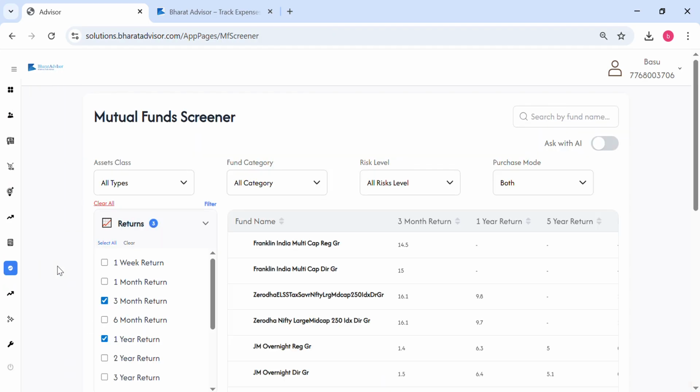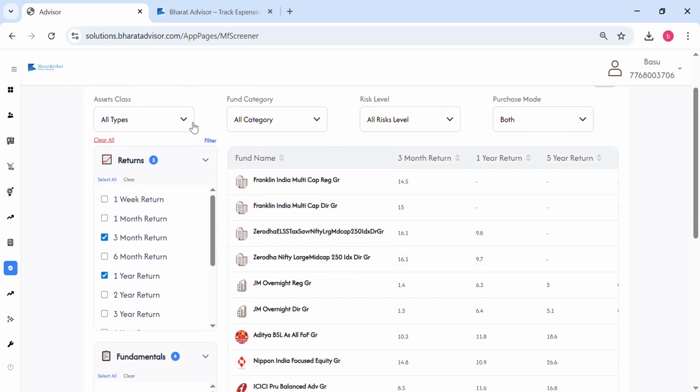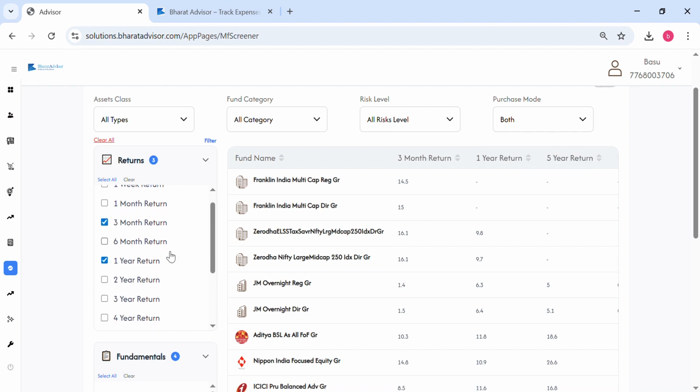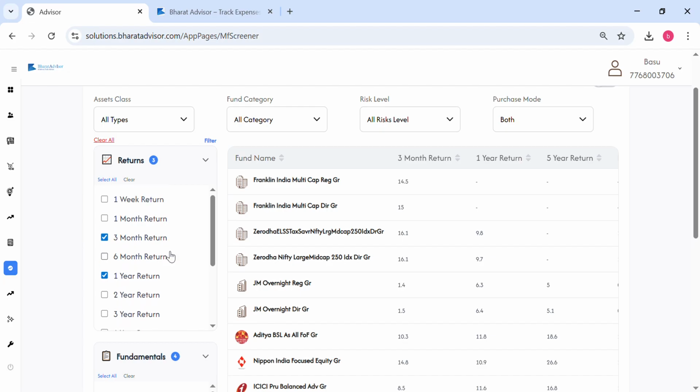Then we have a very intelligent mutual fund screener. You might have seen screeners which are very static in nature, while in our case we provide a lot of ways to apply different filters. You can apply filters as per asset class. You can also filter fund category wise, risk level wise, even purchase mode, regular or direct. At the same time you've got multiple metrics which you can add, say for example 1 week return, so your 1 week return gets added here.